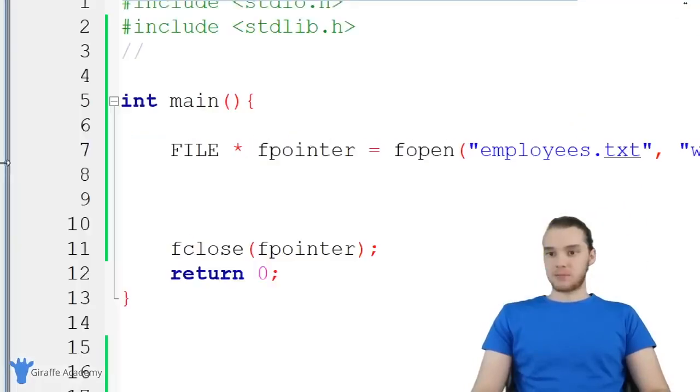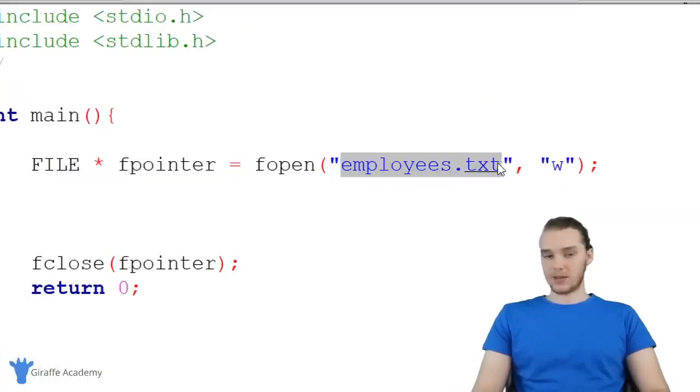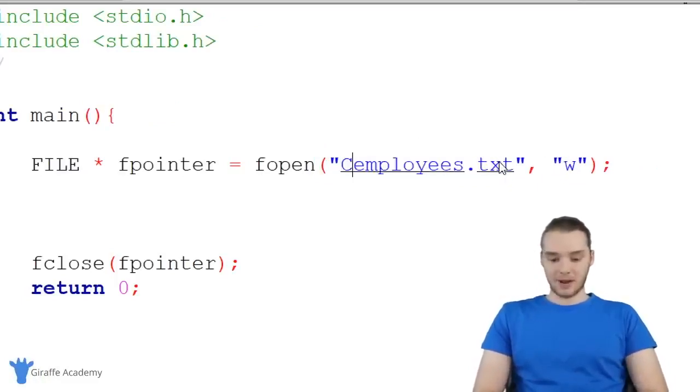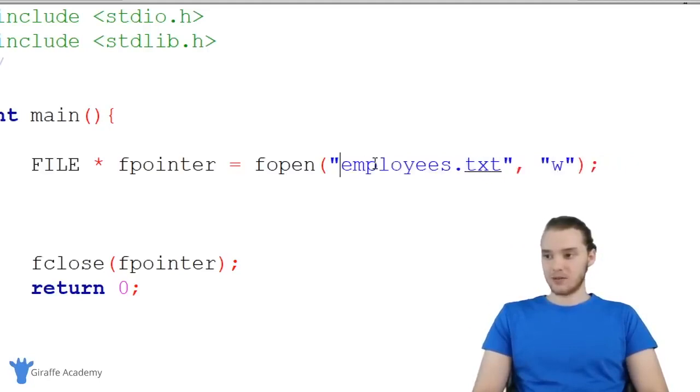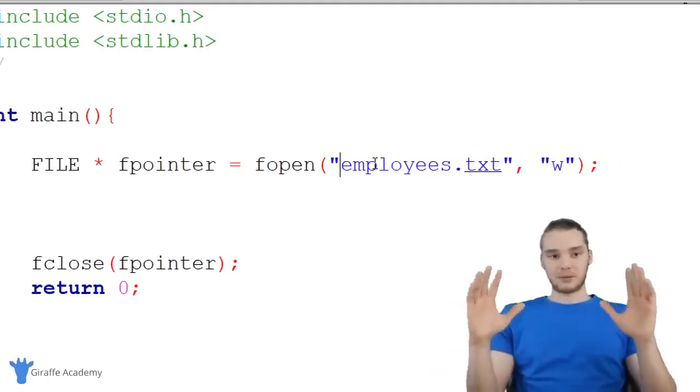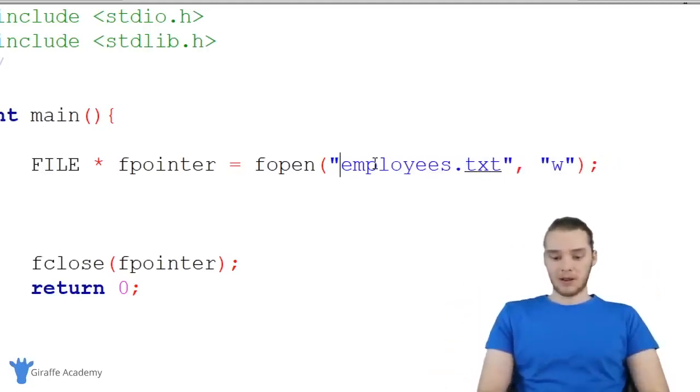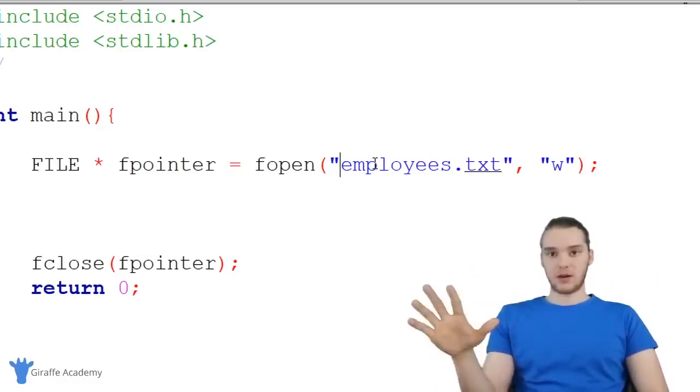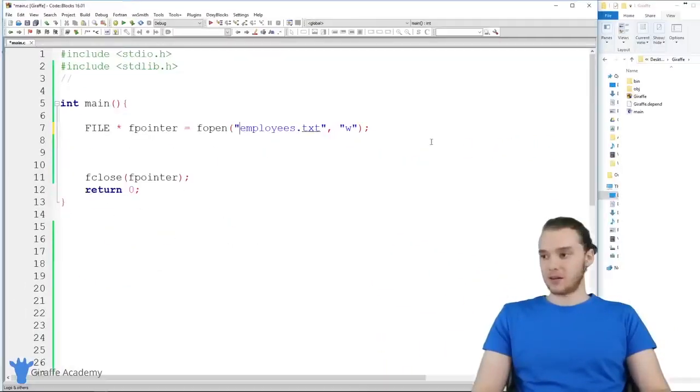And if you don't specify an absolute path or a relative path for this, it's just going to create it in the directory that your C file's in.